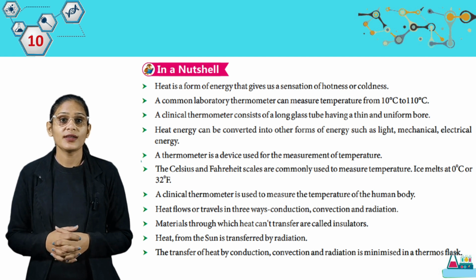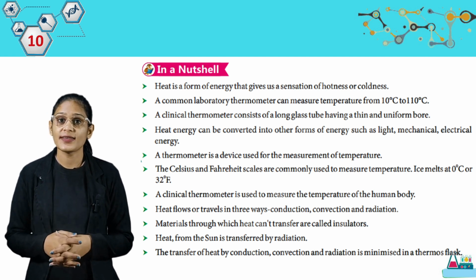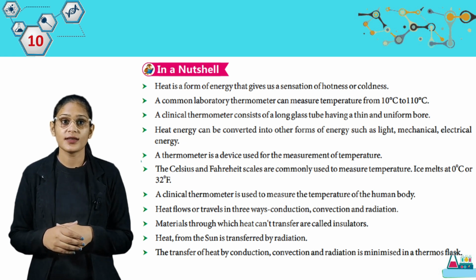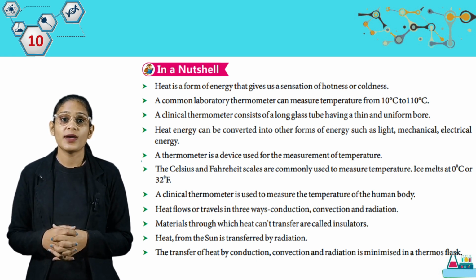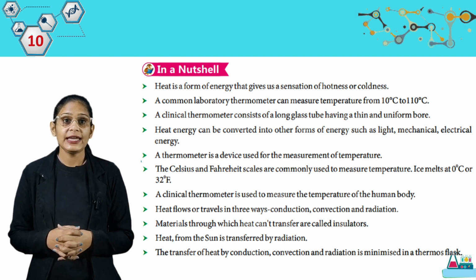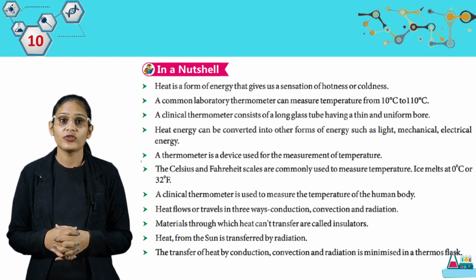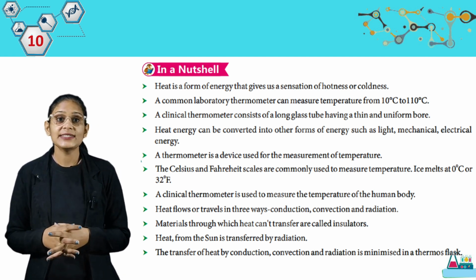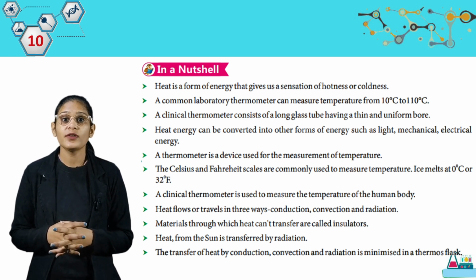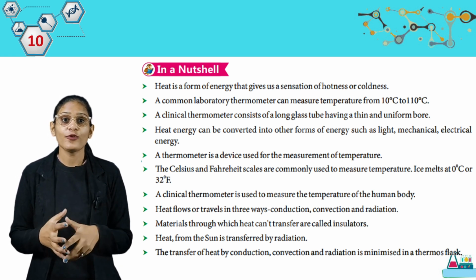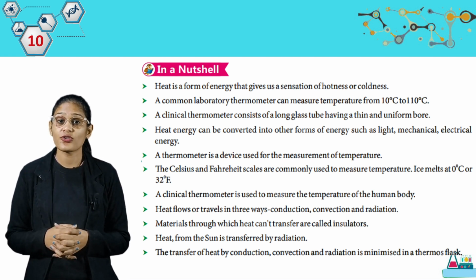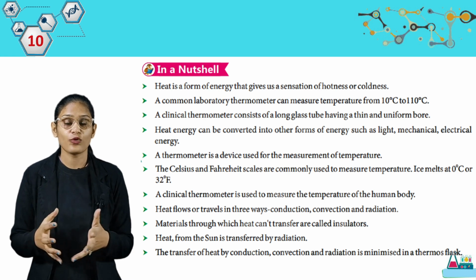The Celsius and Fahrenheit scales are commonly used to measure temperature. Ice melts at 0 degrees Celsius or 32 degrees Fahrenheit. A clinical thermometer is used to measure the temperature of the human body. Heat flows or travels in three ways: conduction, convection, and radiation. Materials through which heat can transfer are called conductors. Materials through which heat cannot transfer are called insulators. Heat from the sun is transferred by radiation. The transfer of heat by conduction, convection, and radiation is minimized in thermos flasks.